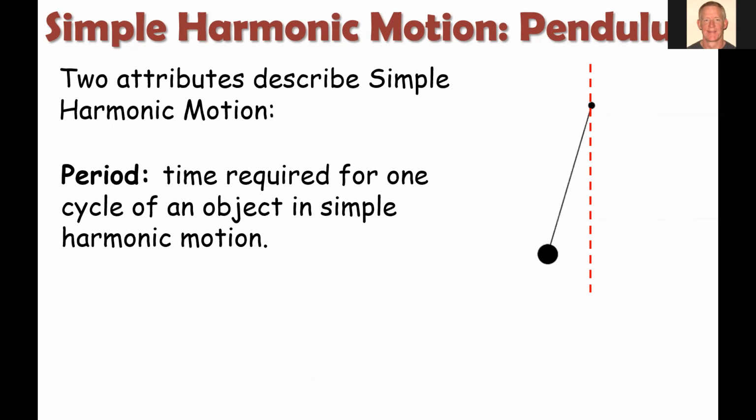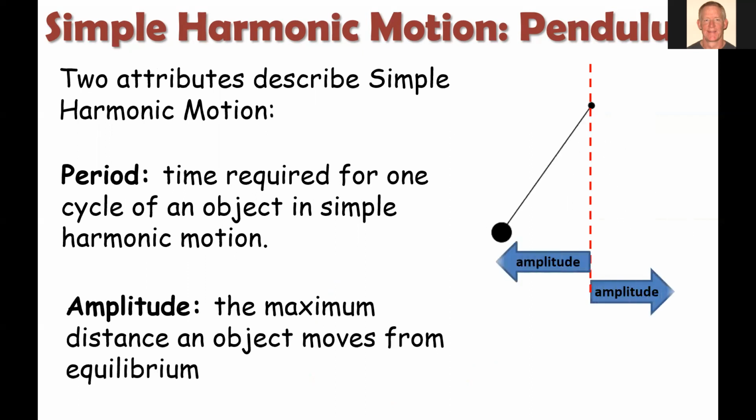So two key attributes of simple harmonic motion are, first, its period. This is the time required for one cycle of an object that's moving in simple harmonic motion. So for a pendulum, that would be the time it takes to swing from the center to the far right, to the left, and then back to the center again. That would be one complete cycle. The other key attribute is the amplitude. The amplitude tells us the maximum distance an object moves from equilibrium. So how far does it move to the left of center or to the right of center? That would be the amplitude.